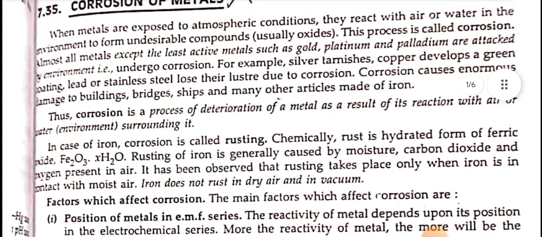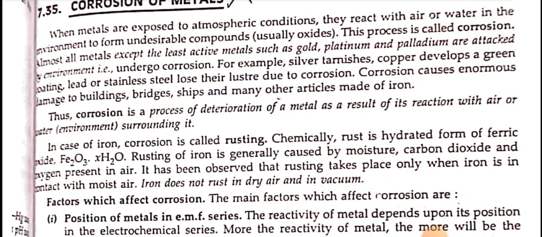When metals are exposed to atmospheric conditions, they react with air or water in the environment to form undesirable compounds, usually oxides. This process is called corrosion. Almost all metals, except the least reactive metals such as gold, platinum, and palladium, are attacked by the environment, that is, undergo corrosion. For example, silver tarnishes, copper develops a green coating, lead and stainless steel lose their luster due to the corrosion. Corrosion causes enormous damage to buildings, bridges, ships, and many other articles made of iron.